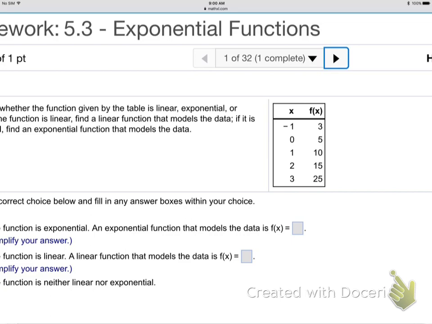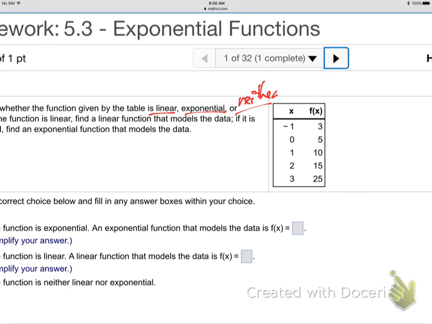Okay, so first thing is they say, hey, can you just look at a table of numbers and, simply from the table, decide if the thing is linear, exponential, or neither? How do you know?